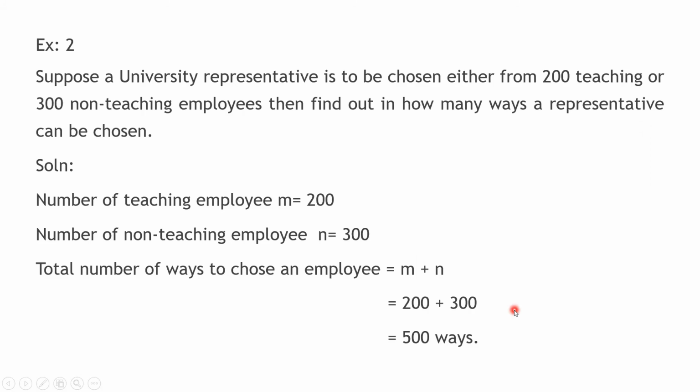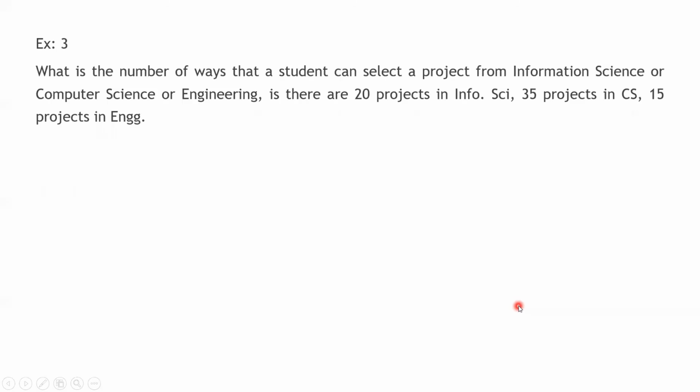Okay. Now let us take another example. What is the number of ways that a student can select a project from information science or computer science or engineering? There are 20 projects in information science, 35 projects in computer science, whereas there are 15 projects in engineering.